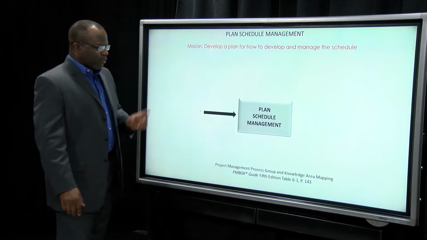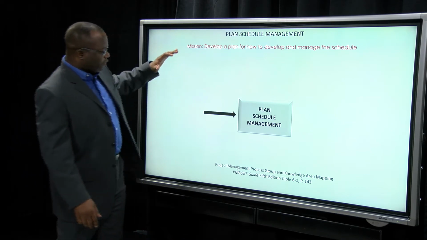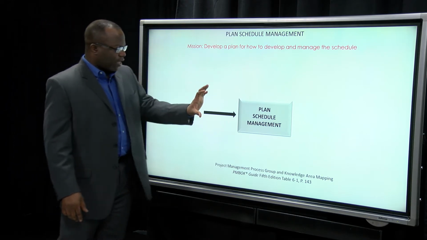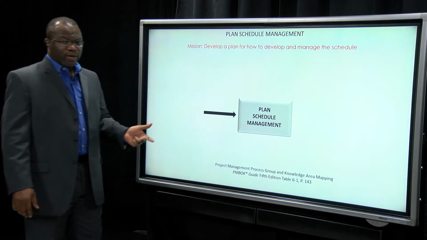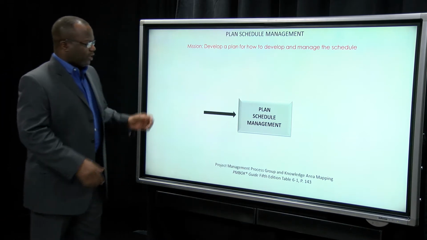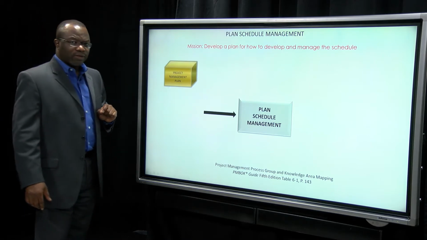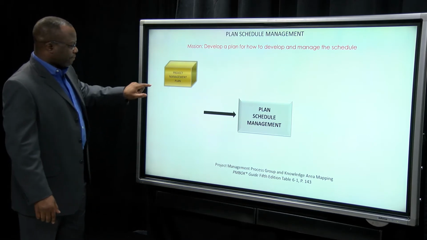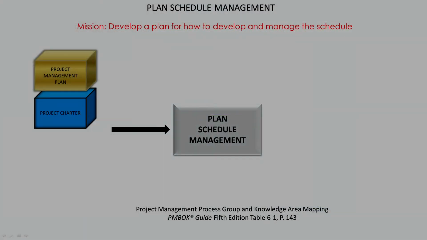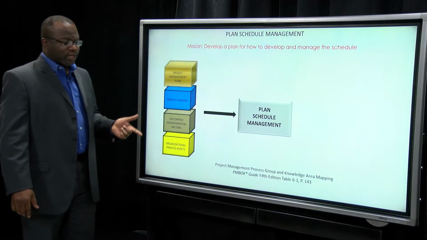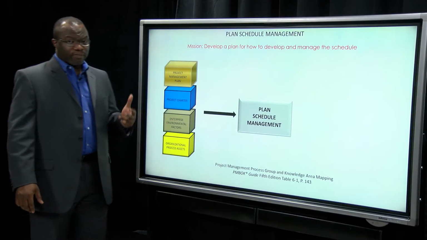Let's take a look at our inputs here. Remember, I told you in scope management that there were four inputs that would be a recurring input across schedule, scope, and cost, and even risk to some degree. Do you remember what those are? Let's see if you remember them in sequence. That first one, what's the next one? Project charter. What comes next? EEFs. And our friends, OPAs. These are recurring across plan scope management, plan schedule management, plan cost management, and plan risk management.